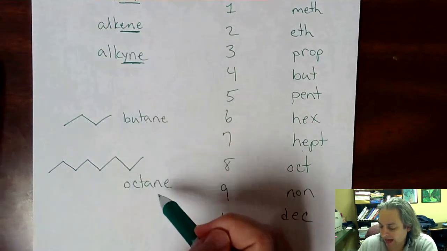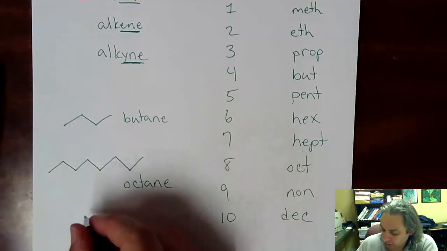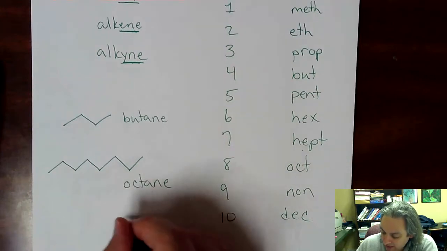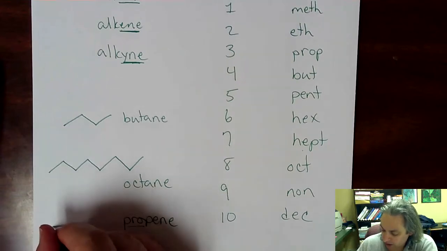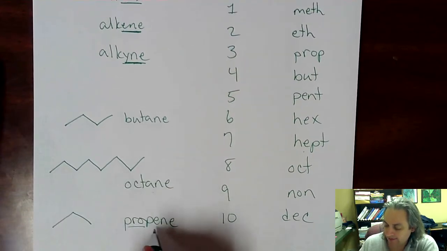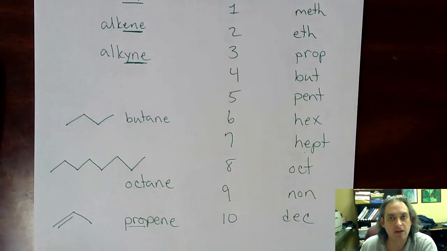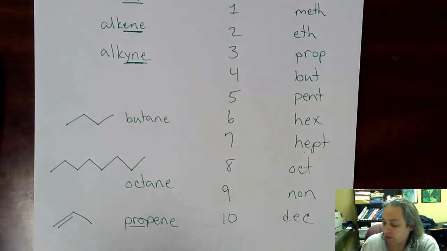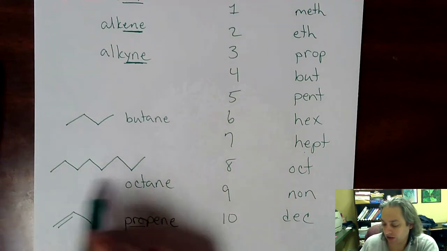Now if we have the double bond, we would add the suffix "ene." We would replace this A for an E for an "ene." So for example, propene would be prop, which has 3 carbons, so 1, 2, 3, and then we have the "ene" to represent a double bond, so we would put a double bond between 2 of the carbons. Now if you go on in chemistry, you will learn that we eventually put numbers in front to represent where these double bonds are and where we can put other things along these chains.